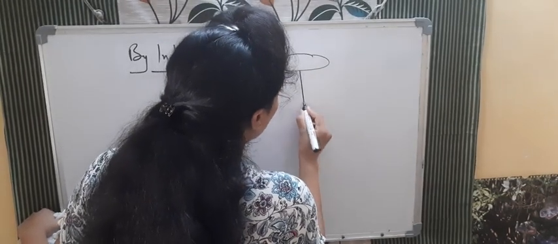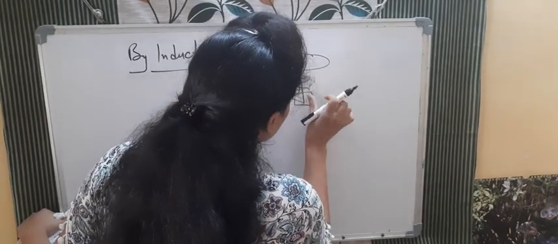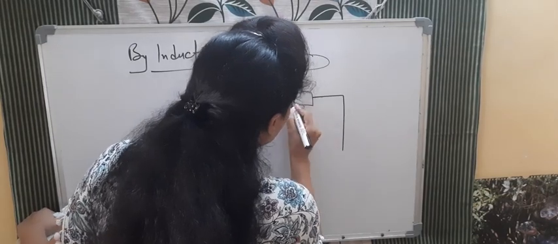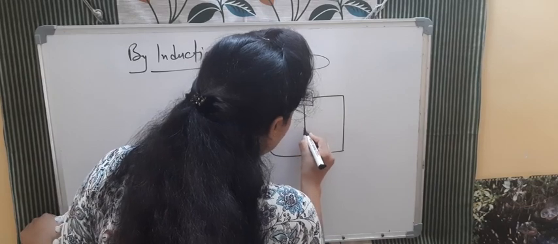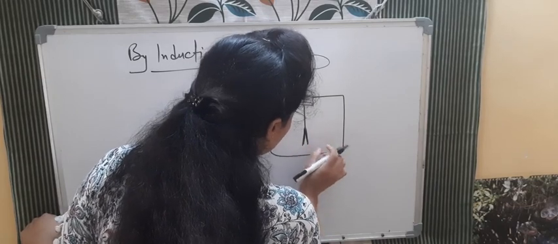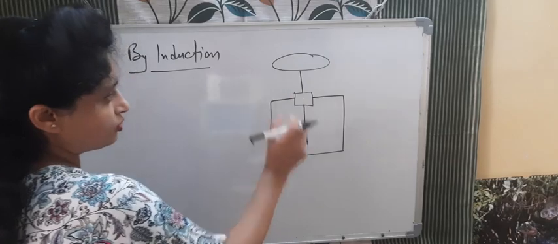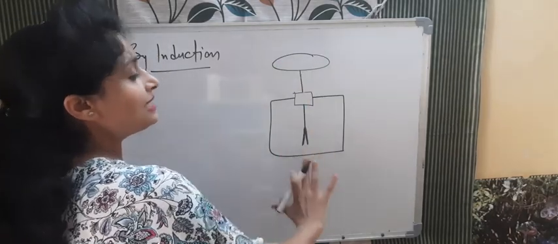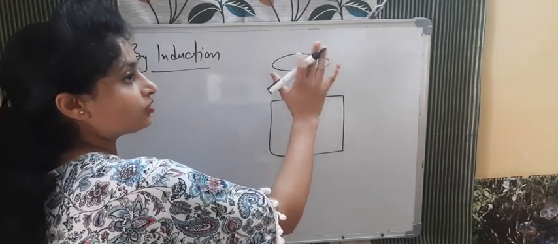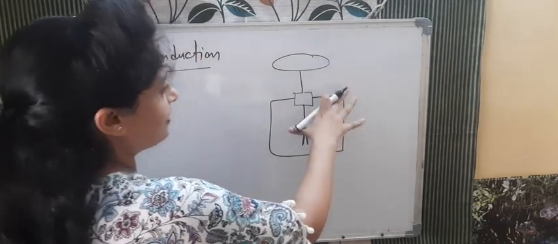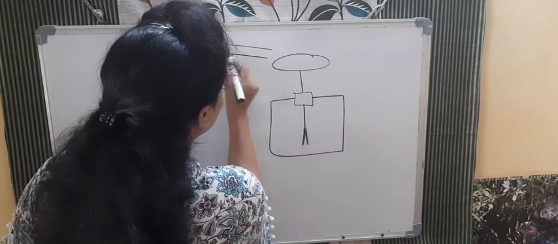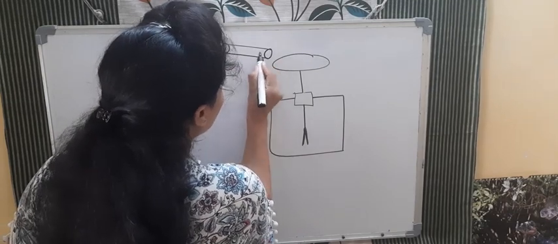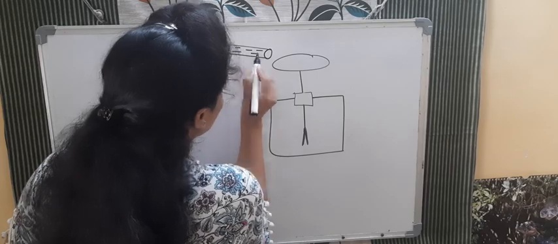How? See, again a metal cap, copper, there is insulation, and here this is a glass vessel, and inside this is a copper wire. Again there are two leaves, A and B. There is no divergence, they are fully collapsed to each other. Now what will happen? This is uncharged, meaning an equal number of positive and an equal number of negative charges here. Now I am taking one rod that is having negative charge, and without touching it. So what will happen?